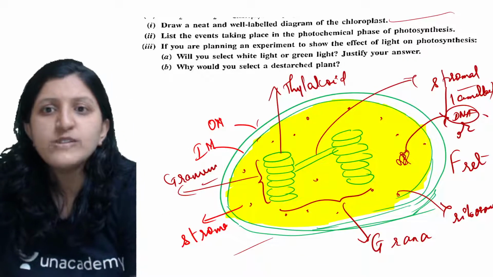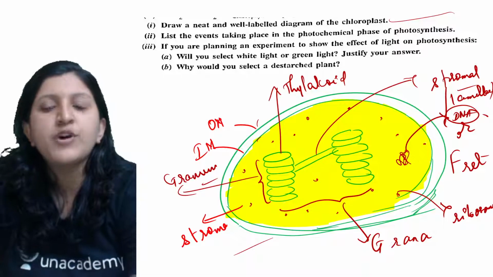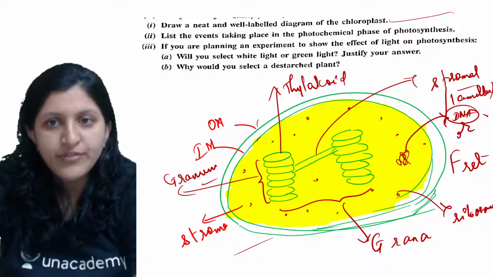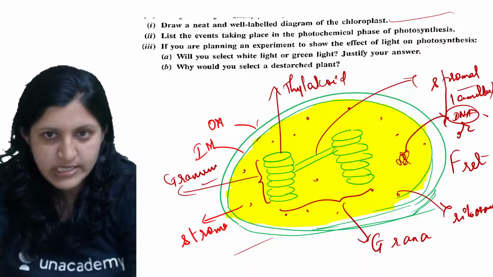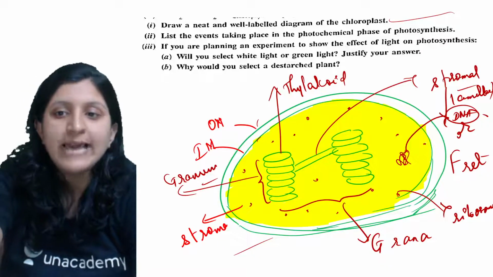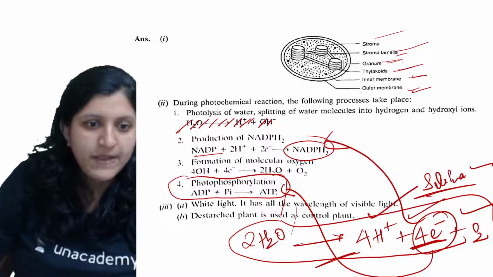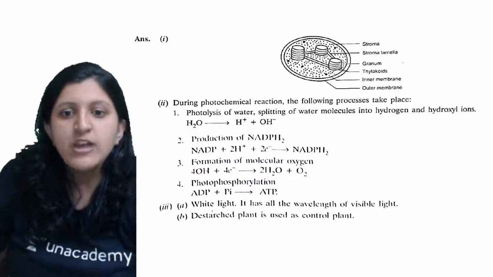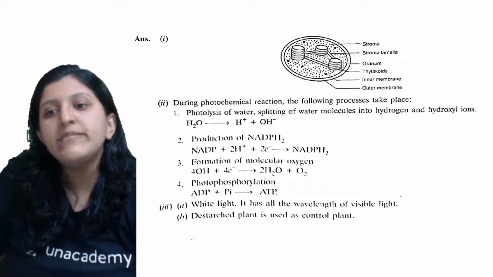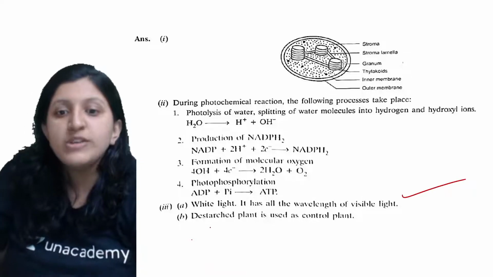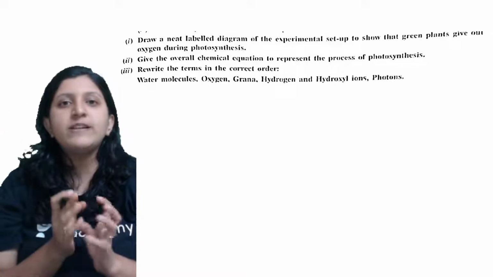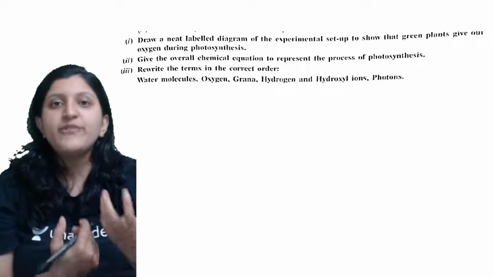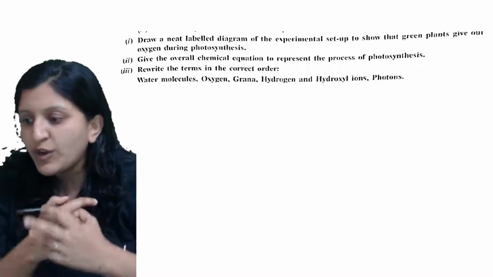Okay, so will you select white light or green light? Justify your answer. If you are planning an experiment to show the effect of light on photosynthesis, why would you select a de-starched plant is asked. Let me just clear this up. White light has all the wavelengths of visible light. A de-starched plant is used as the control setup. So why exactly a de-starched plant? Now we want to know whether photosynthesis is occurring in a plant or not.